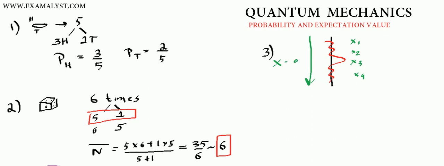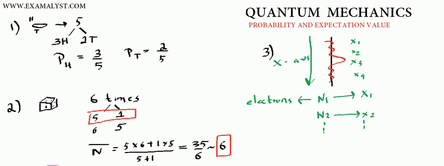Now consider n1 number of electrons showed up at x1. So n1 number of what? N1 number of electrons. So n1 number of electrons showed up at x1, n2 number of electrons showed up at x2, and so on. This happens, say, till n.